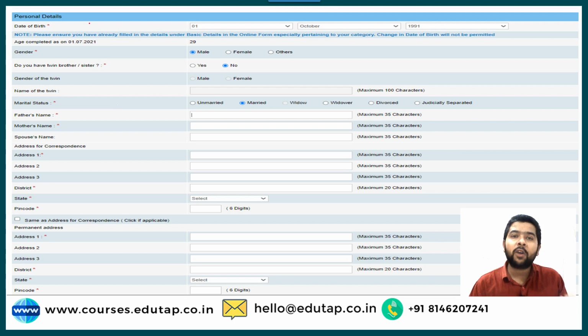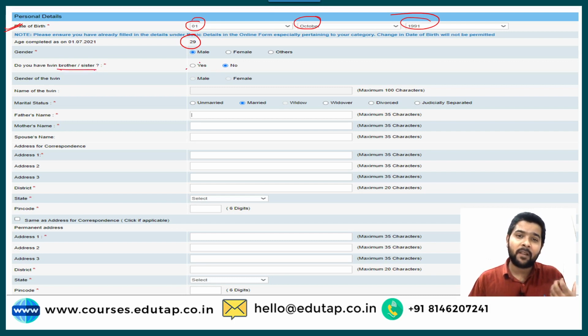First, you need to fill your date of birth. I have highlighted a date randomly because I am not eligible, so I highlighted 1st October 1991. My actual date of birth is prior to this. Your birth date will appear here. Now guys, for the first time NABARD is asking, and this surprised me, if you have any twin brother or sister. So you need to fill accordingly.